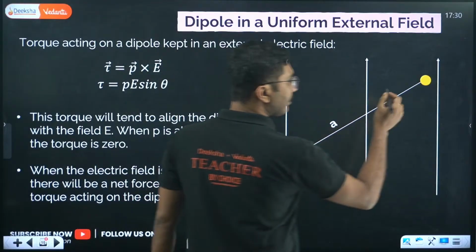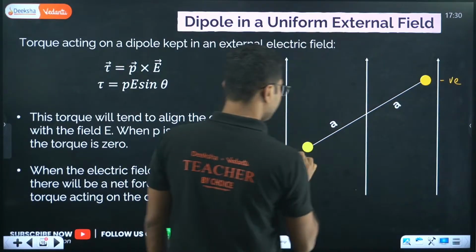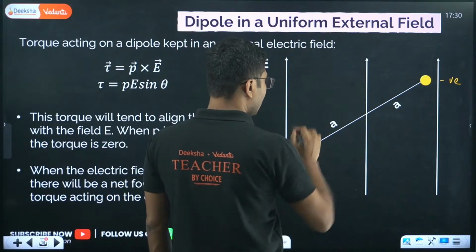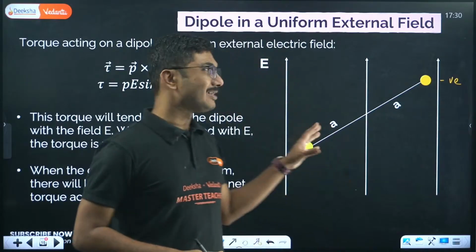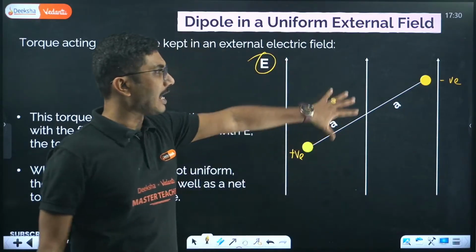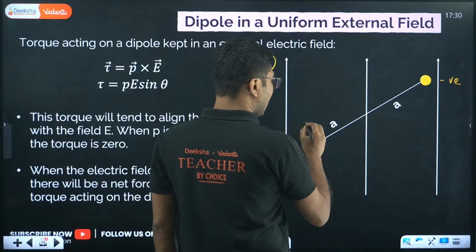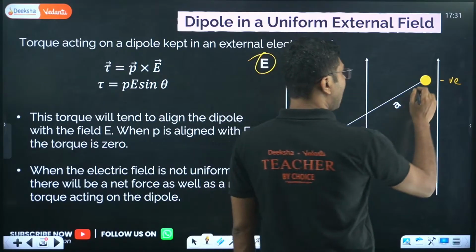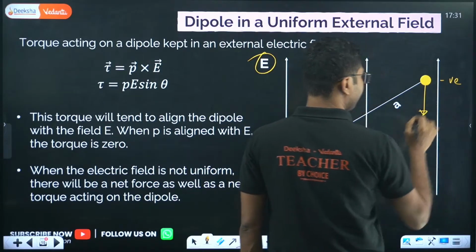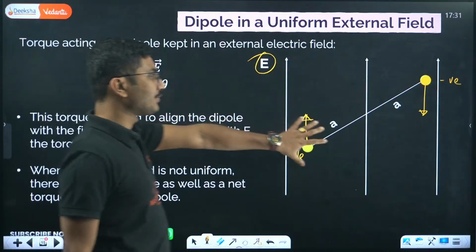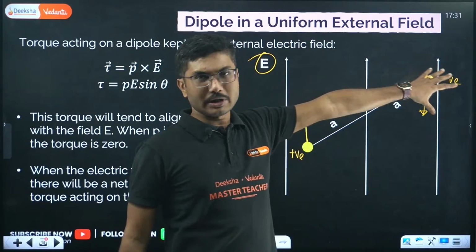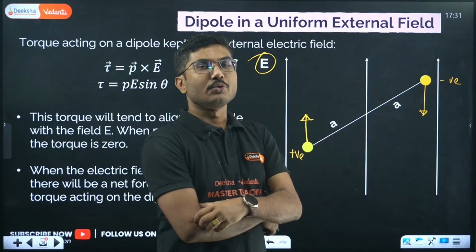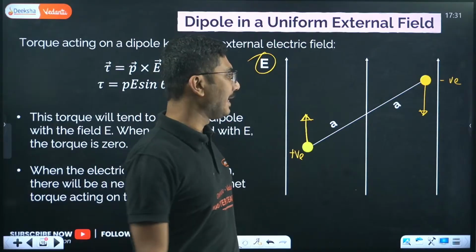So here, this is our negative charge, this is our positive charge. Now what will happen if you keep this combination, the dipole, in an external electric field E? The positive charge will experience a force in the direction of the electric field, and the negative charge will experience a force in the opposite direction of the electric field. That is the property, right? So these forces are equal and opposite. So the net force acting on the dipole is 0. So what about the net effect? Is it 0? No, the net effect is not 0.